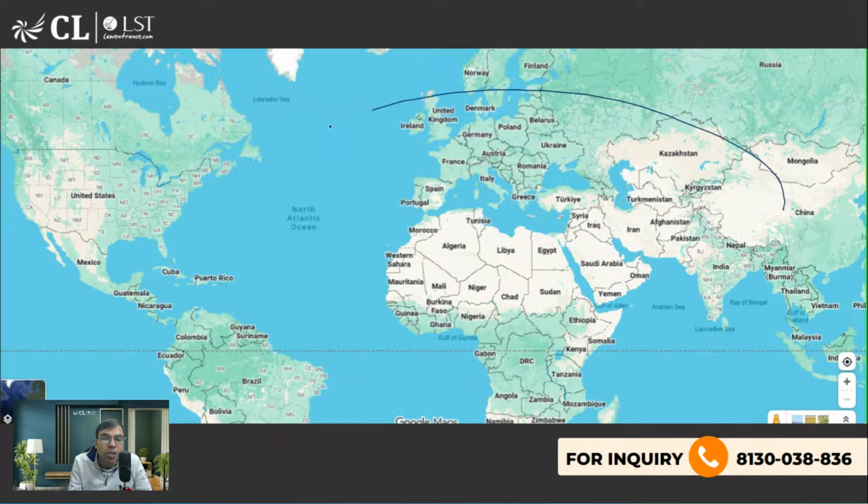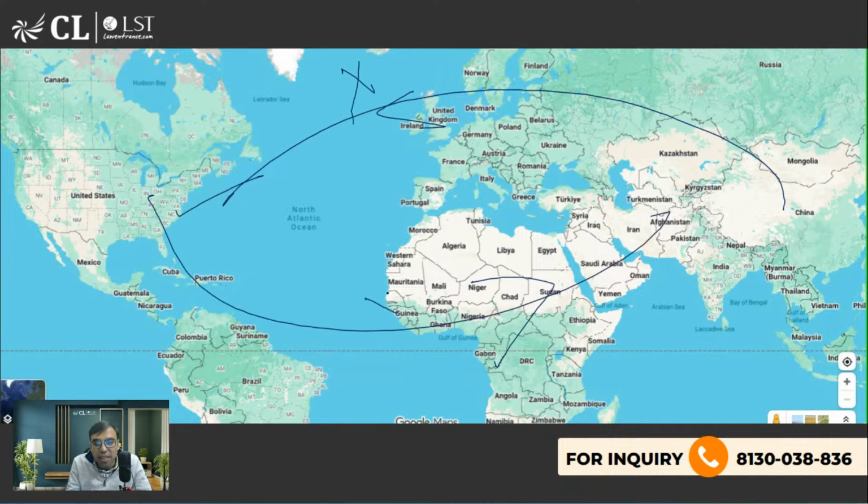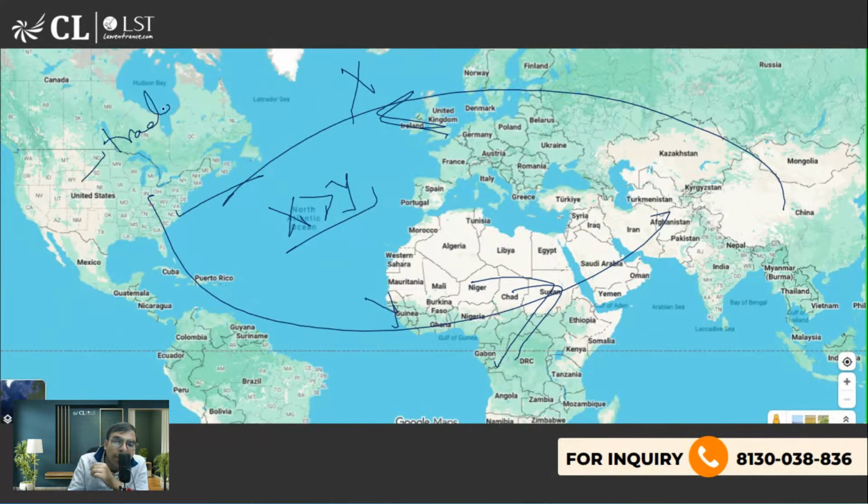It means China is exporting more to US as compared to US exporting to China. जैसे ये X है और ये Y है. So X is greater than Y. ठीक है, China is exporting more to US and US is exporting less to China. So again, US has trade deficit, which is not liked by Donald Trump. कि हम कम काहे sell कर रहे हैं, हम और बेचेंगे. So again, he started putting tariffs and all.